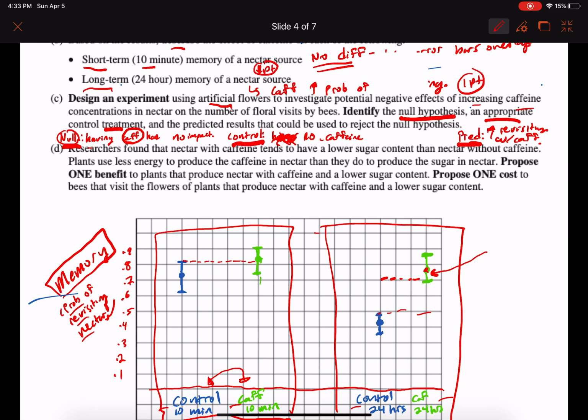So for part D, D looks to be worth 2 points. Researchers found that nectar with caffeine tends to have a lower sugar content than nectar without caffeine. Plants use less energy to produce the caffeine in nectar than they do to produce the sugar. Propose one benefit to the plants that produce nectar with caffeine and lower sugar content. Propose one cost to the bees that visit the flowering plants and produce nectar with caffeine.